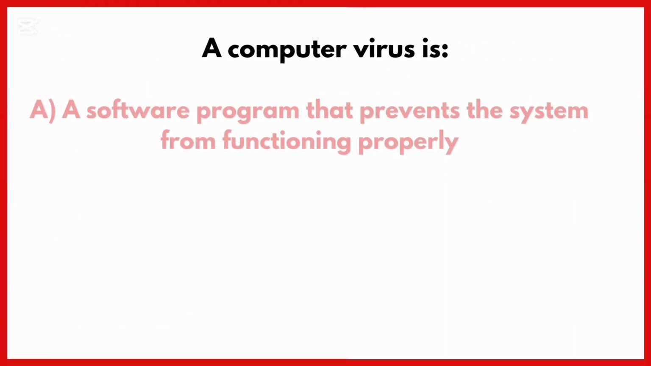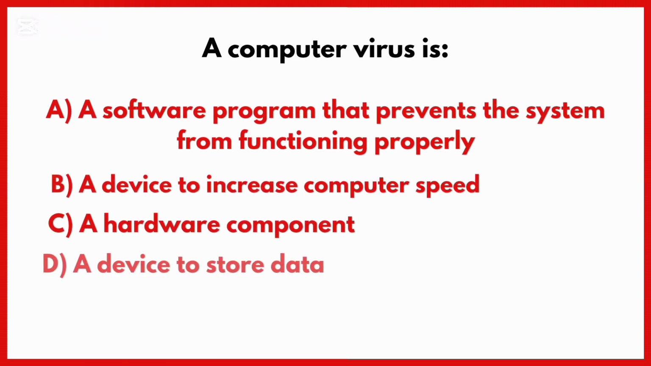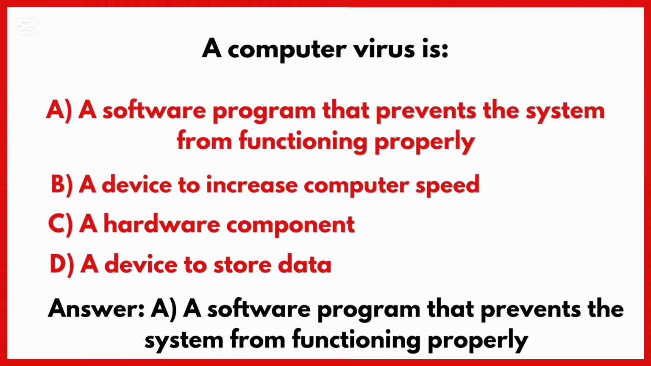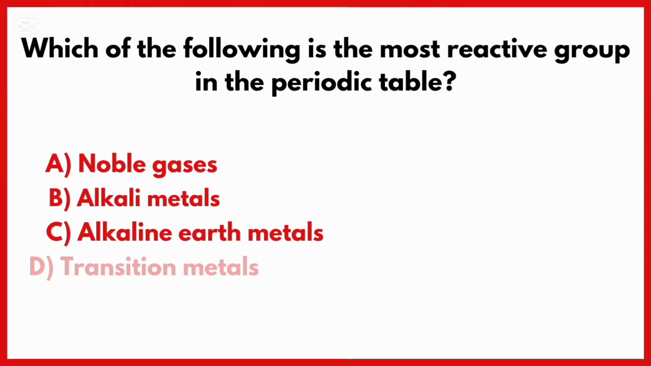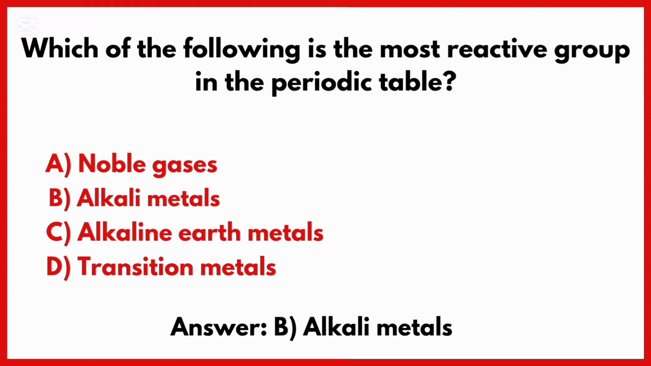A computer virus is. Correct answer is option A, a software program that prevents the system from functioning properly. Which of the following is the most reactive group in the periodic table? Correct answer is option B, alkali metals.